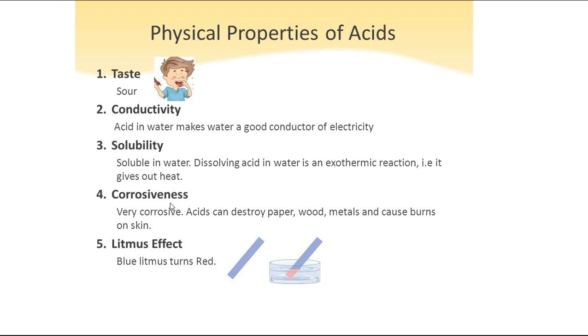They are very harmful and have the tendency to damage substances like paper, wood, metals, or your skin also. When acid falls on your skin or any metal or wood, it destroys the surface of that particular object or your skin. So while handling these acids, you should take care so that there are no burns on your skin and all, right?